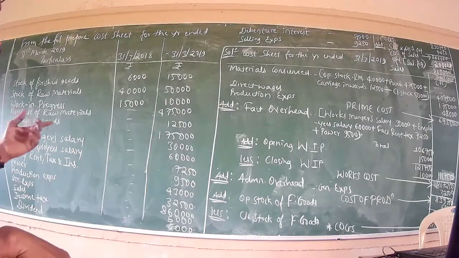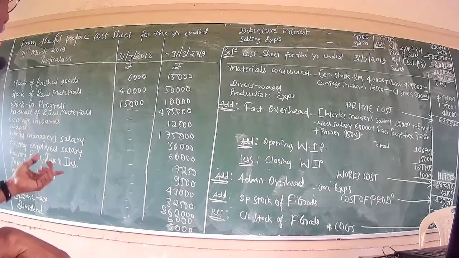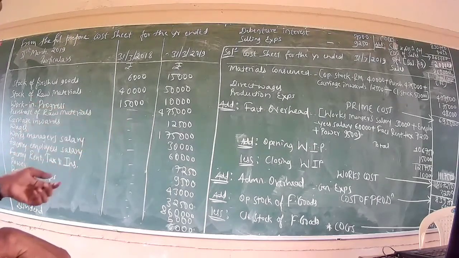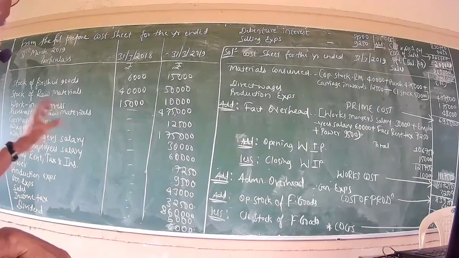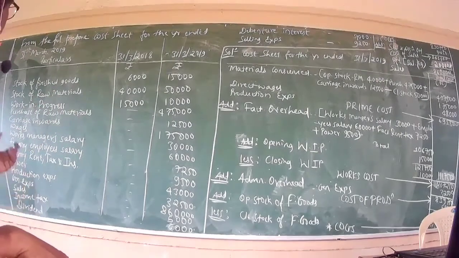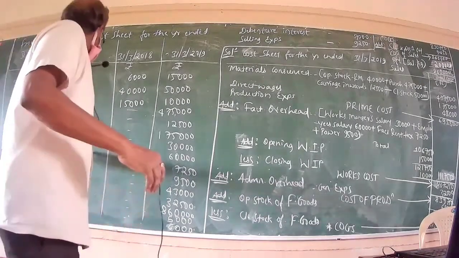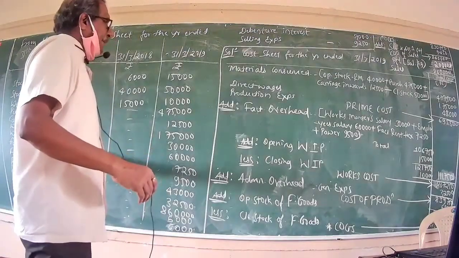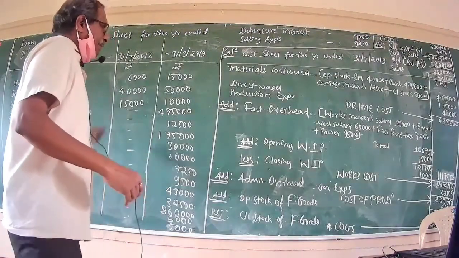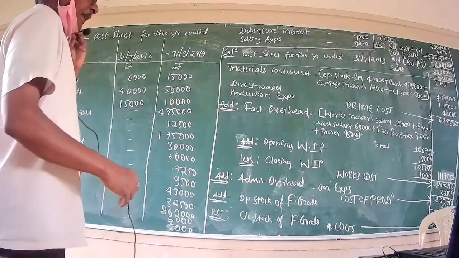Now, wages stood at rupees 1,75,000. When we begin to solve the problem, we shall have a convincing approach. Thereupon, works manager's salary. During my last meet, I made a reference to manager's salary. Here it is specifically given as works manager's salary; the works manager works in the factory establishment.